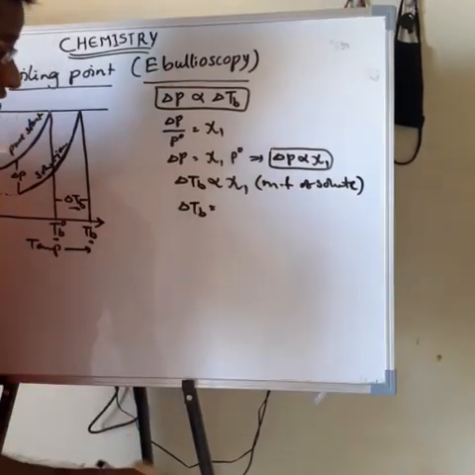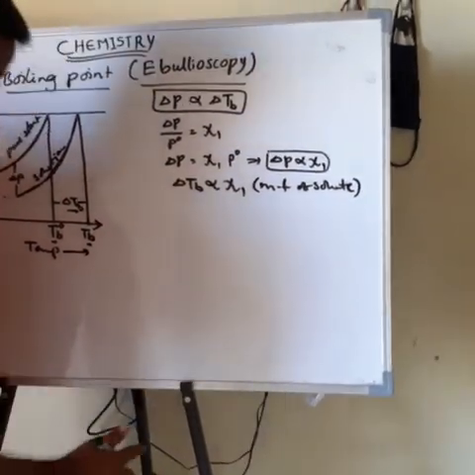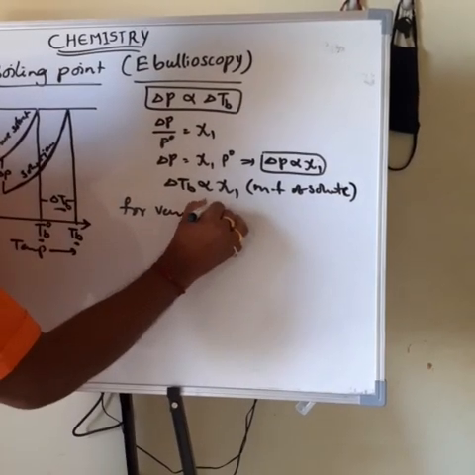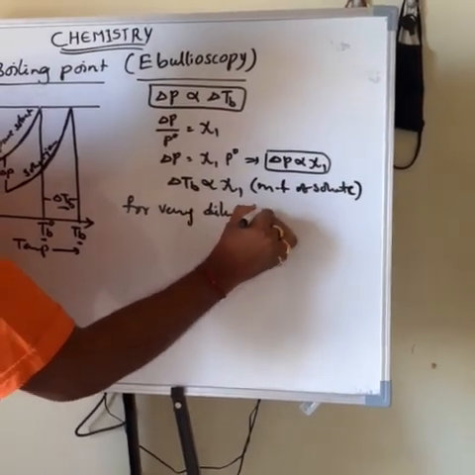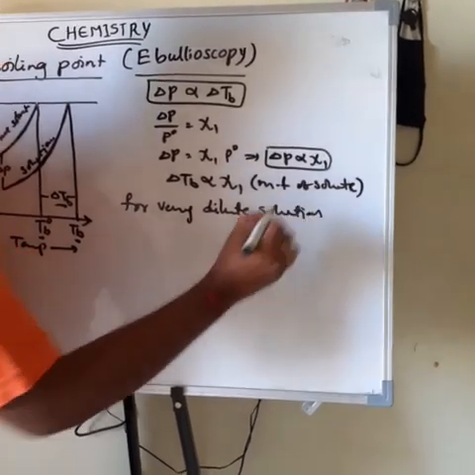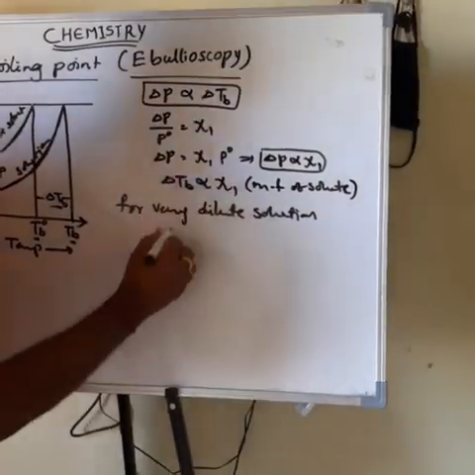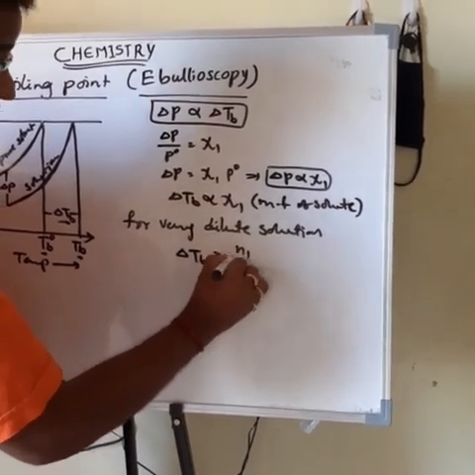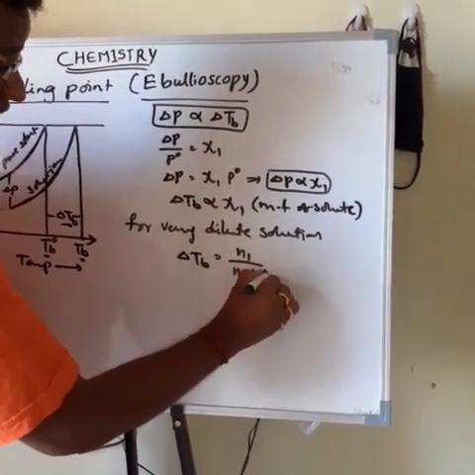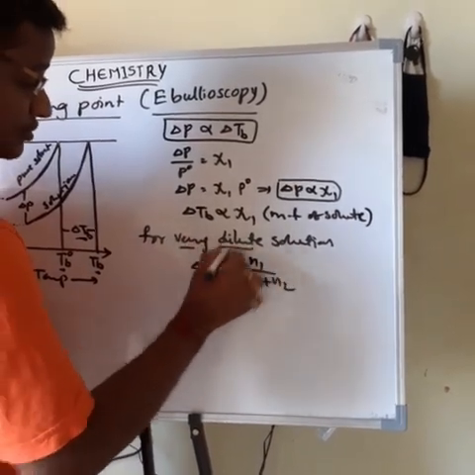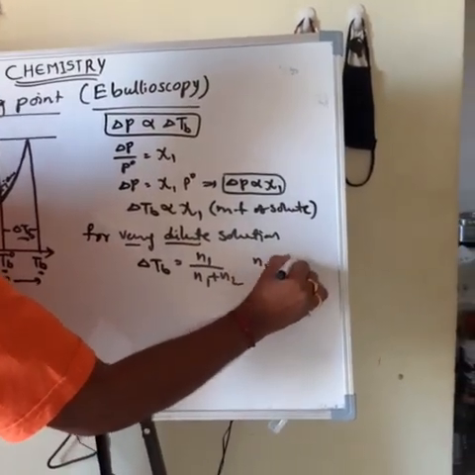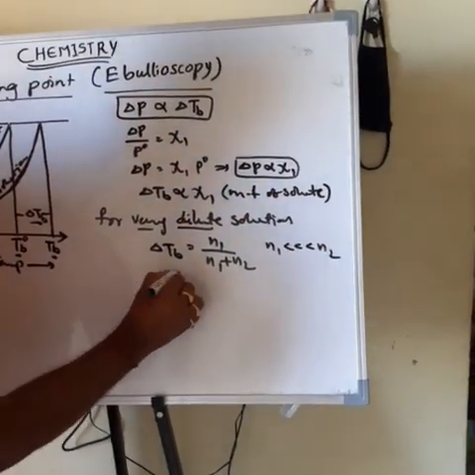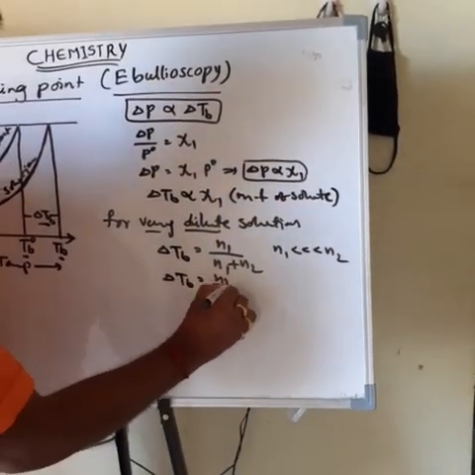Then next, for a very dilute solution: delta TB is proportional to xi1, which is N1 by N1 plus N2. But for a very dilute solution, the N1 value is much less than N2 in the denominator. Therefore, delta TB is proportional to N1 by N2.